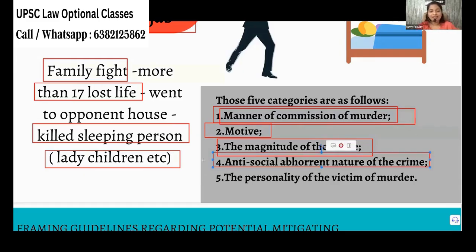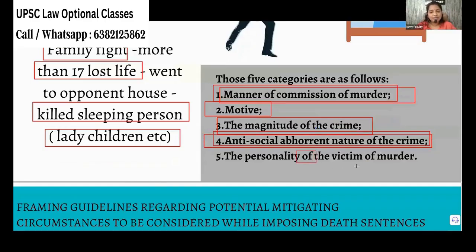Like that, the anti-social aberrant, what impact it has on the society, that you must see. Then, the personality of the victim of the murderer. The victim is very helpless. They are killing the children, aged people. You see the mentality of the person.